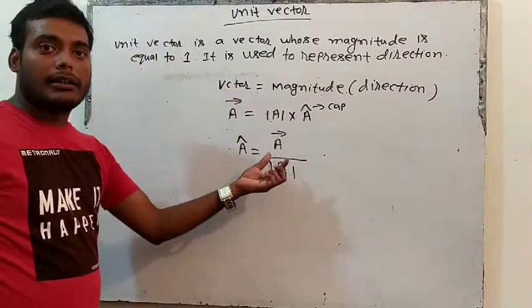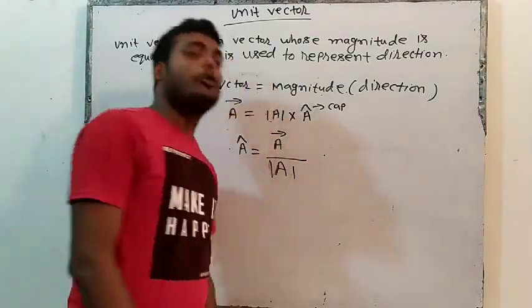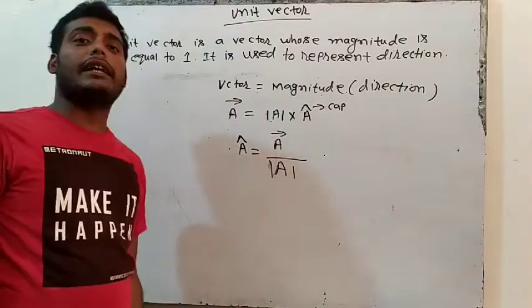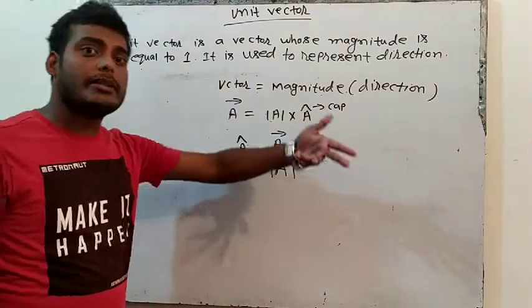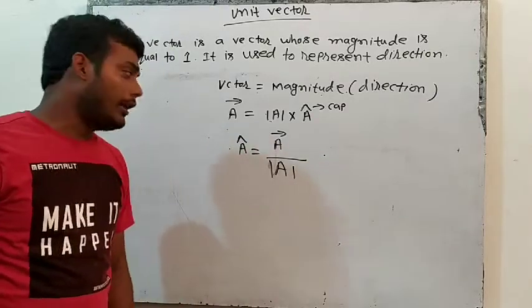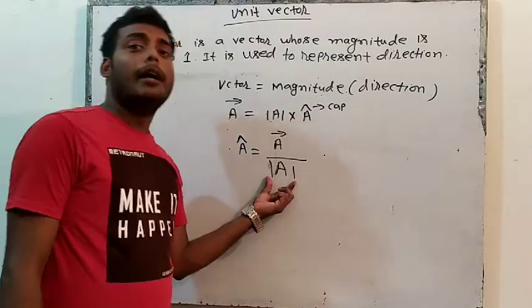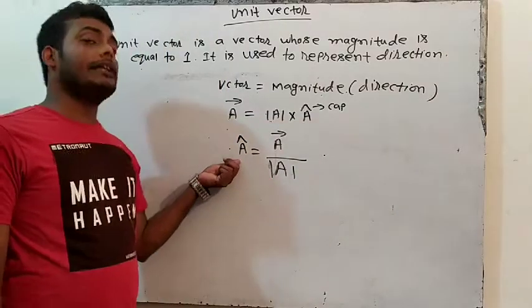If we divide 5 by 5, what will it be? 1. 10 divided by 10? 1. So if there is any vector and I divide the same vector by its magnitude, then we get the unit vector.